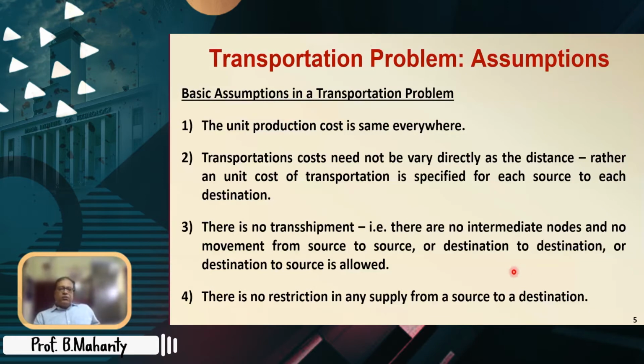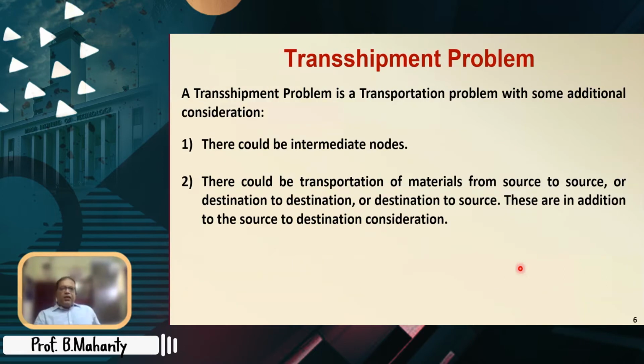That means not only source to destination, as I have just shown in the previous figure, but also there could be source to source, destination to destination, or even destination to source movement. And there could as well be some intermediate nodes. So now let us proceed with the definition of a transshipment problem. A transshipment problem is a transportation problem with some additional considerations. There could be intermediate nodes. There could be transportation of material from source to source, destination to destination or destination to source. These are in addition to the source to destination consideration.